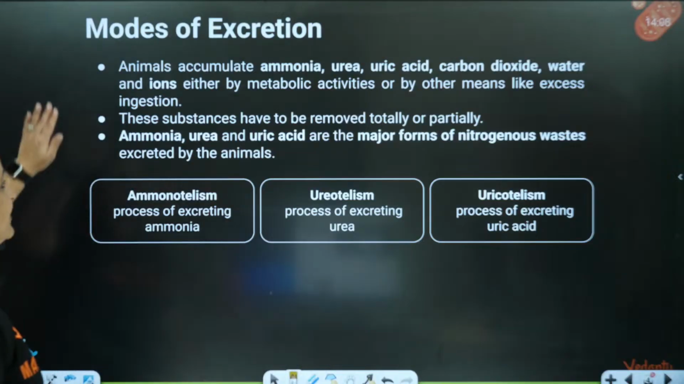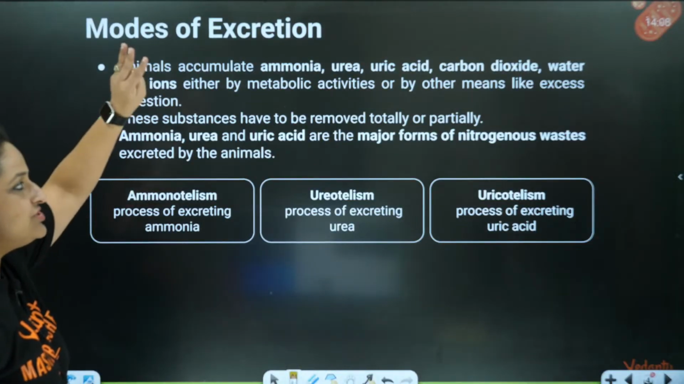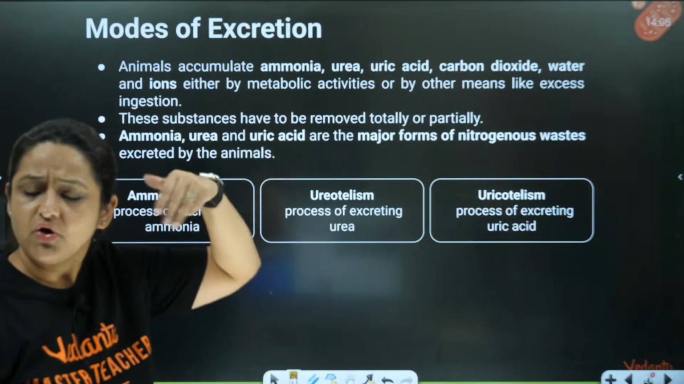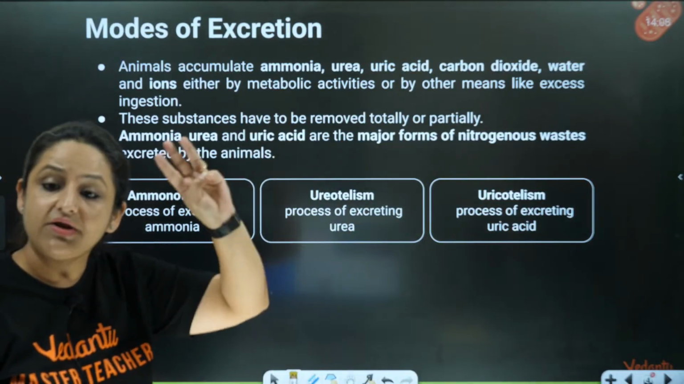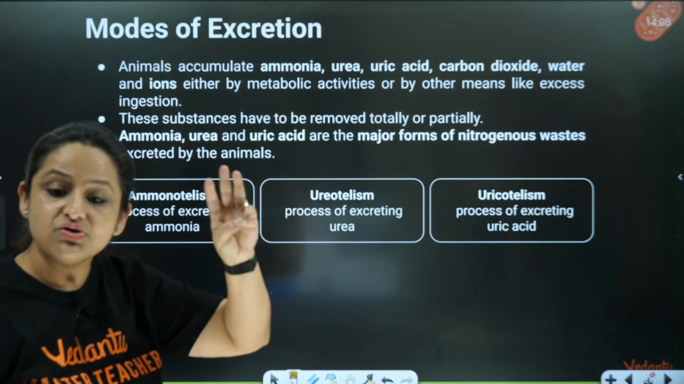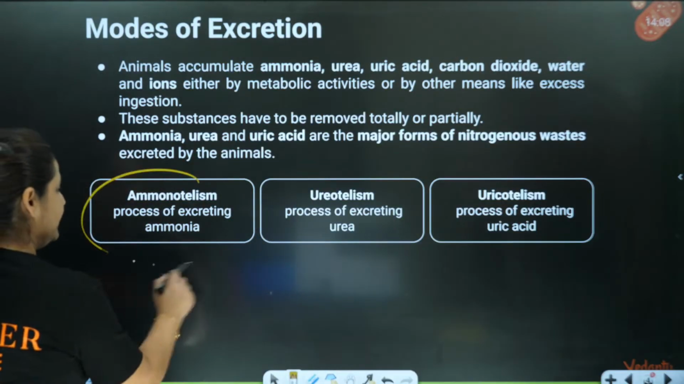Okay, lovely. So there are three major nitrogenous wastes that our body is going to remove. Not only our body, in animals. Three major, remember. What are those three? One is ammonia.